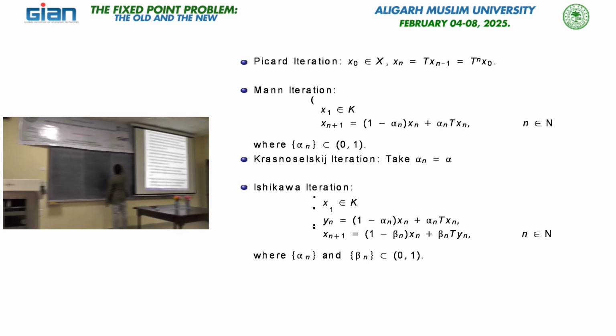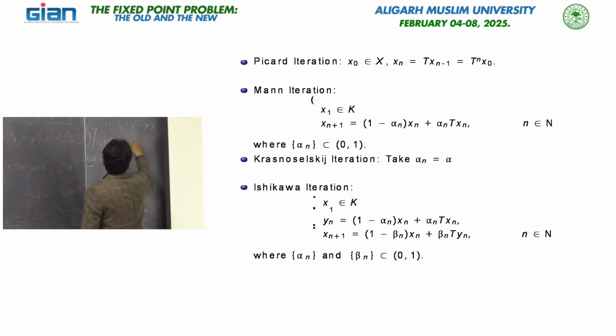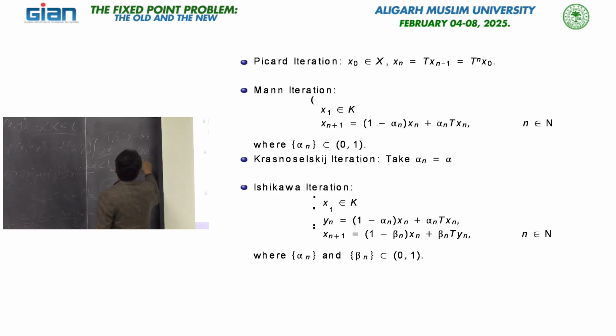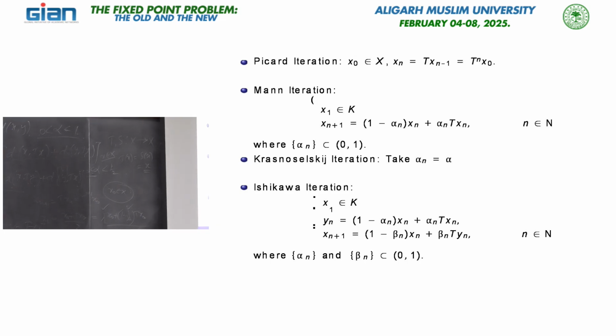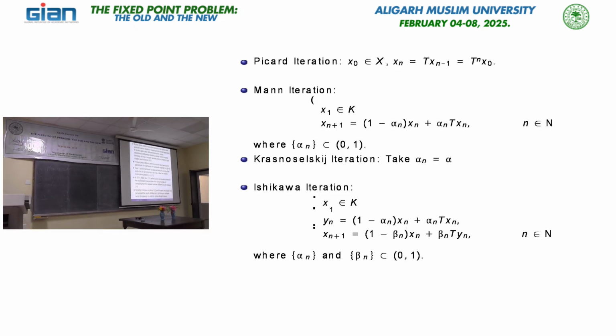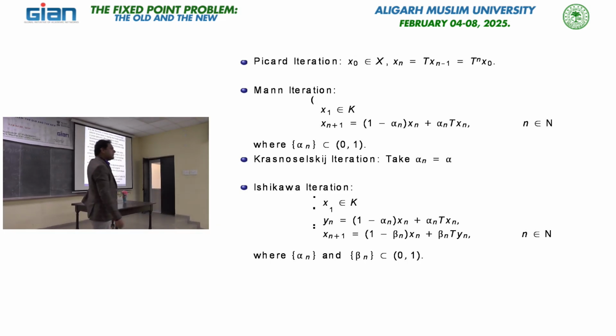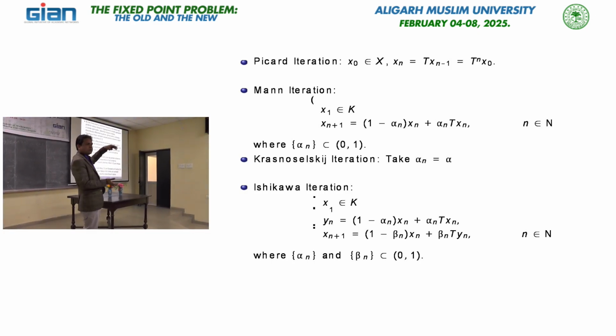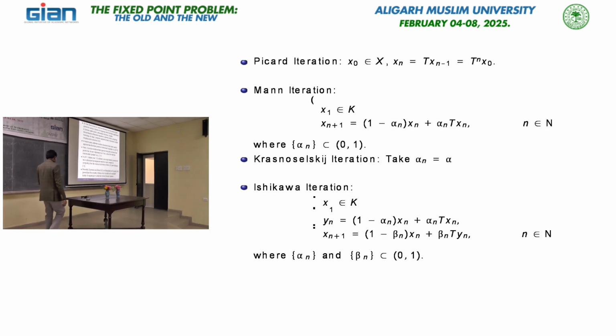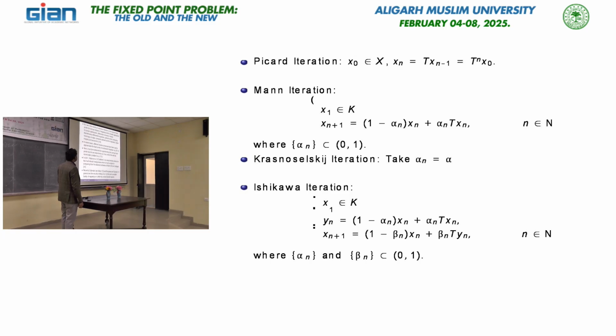So, a point x is said to be a common fixed point if T of x equals S of x equals x. Means whenever we have a system of two linear equations, we are always interested in the common solution. Otherwise, for a single equation, how many solutions? Infinitely many solutions are there. So, this gives the idea just to solve the common solution of a system of equations. This is pointed out by Takahashi, and approximating the common fixed point also has a direct link with minimization problems.